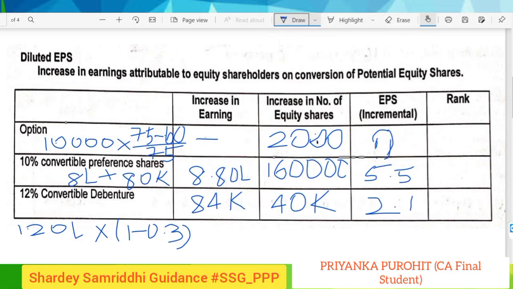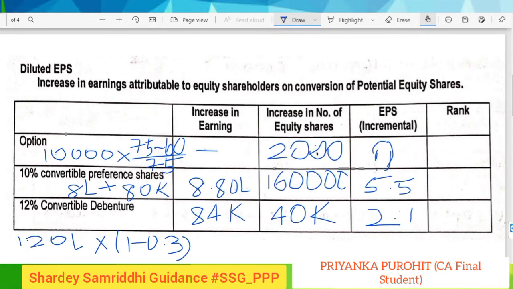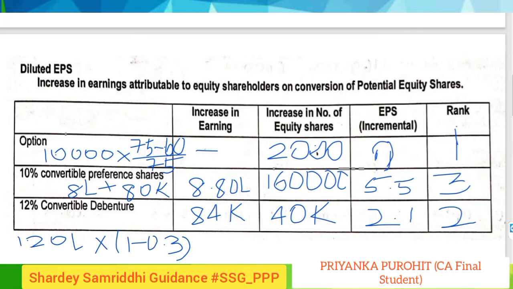Since we have computed all the incremental EPS, now we will do the ranking. In any question where an option is given, it will be regarded as 1 because the least one will be given the highest rank. So this will be considered first. The convertible debentures will be ranked second, and finally the convertible preference shares will be given the third rank. So this is our final chart: options first rank, convertible debentures second rank, and the convertible preference shares third rank.